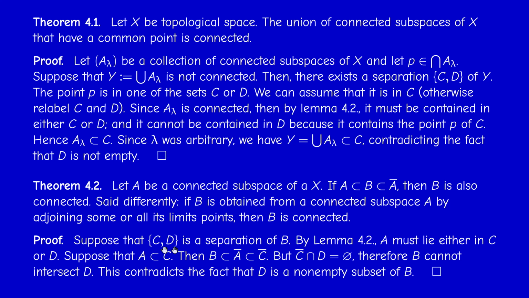When I say that C, D is a separation of B, it means that C and D are both non-empty and disjoint. And actually more is true. C bar intersected with D is empty and D bar intersected with C is empty.